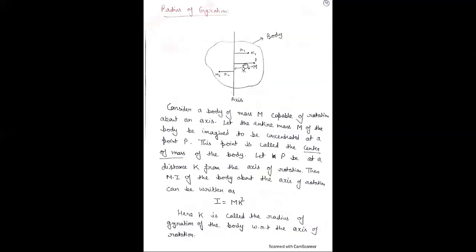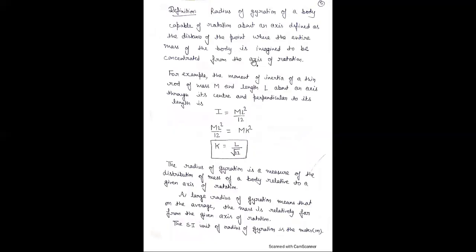The definition is: the radius of gyration of a body capable of rotation about an axis is defined as the distance from the axis of rotation of the point where the entire mass of the body is imagined to be concentrated.